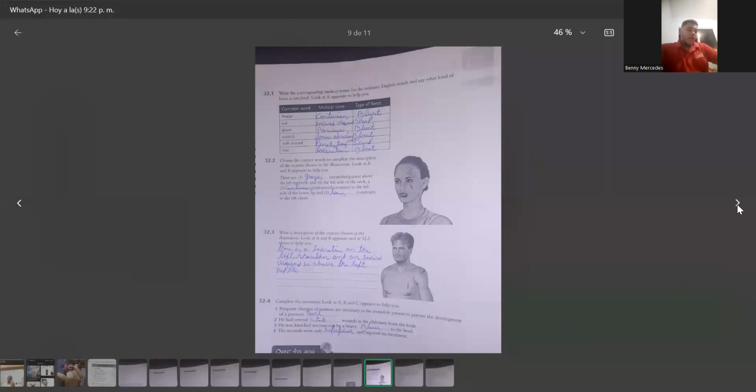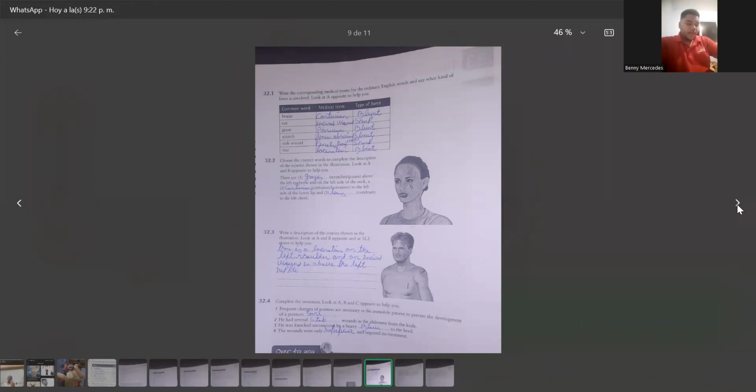32.1. Read the corresponding medical terms for the ordinary English word and say what kind of force is involved. Look at A opposite to help you. Common word, medical term, and type of force. Bruise, contusion, blunt. Cut, incised wound, sharp. Graze, abrasion, blunt. Scratch, linear abrasion, blunt. Stab wound, penetrating wound, sharp. Tear, laceration, blunt.